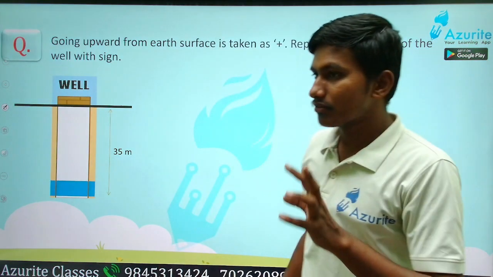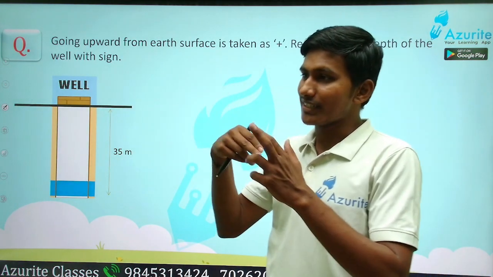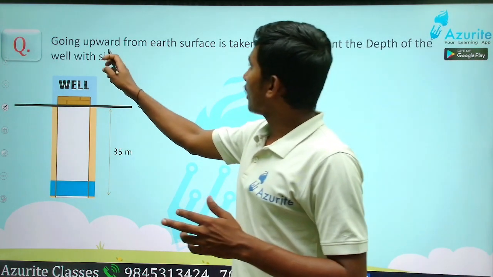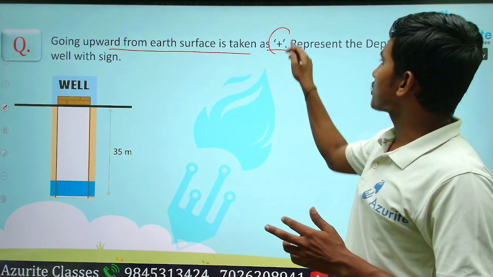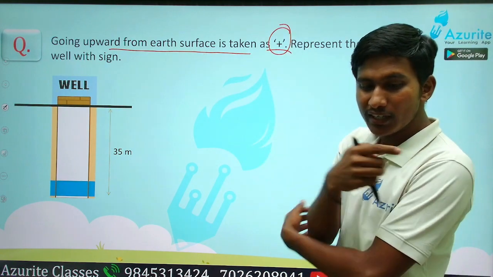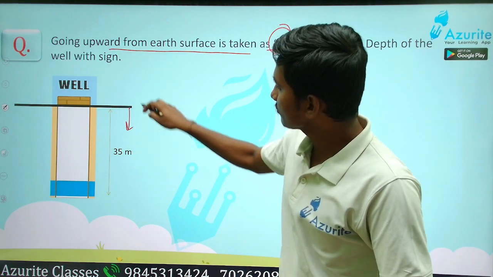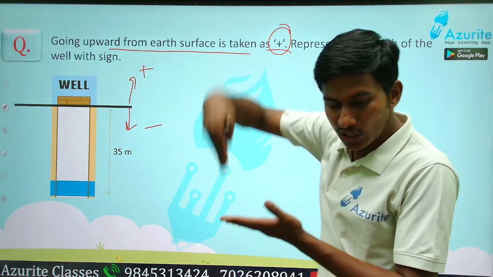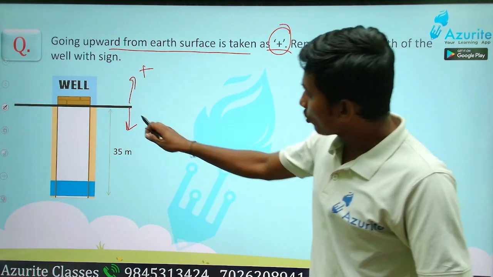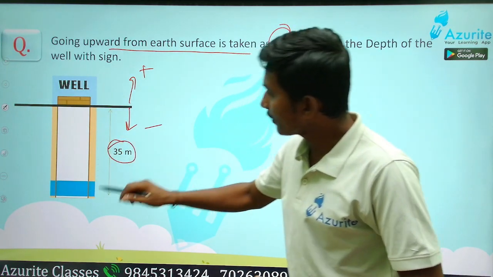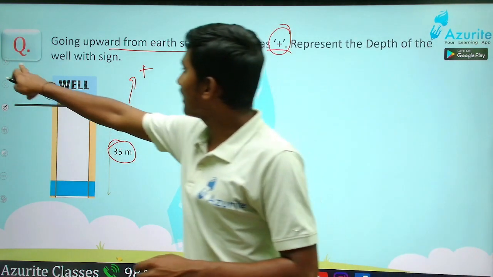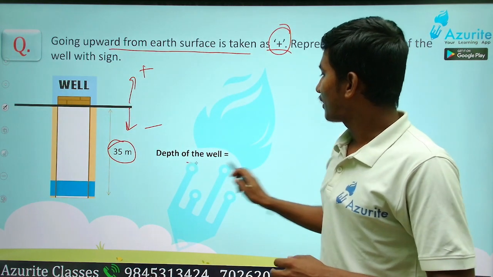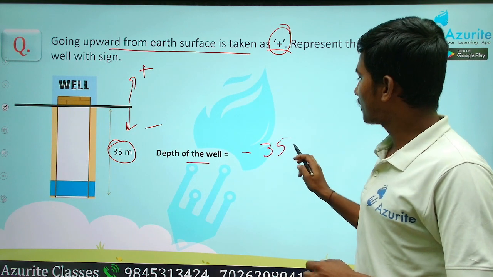I told you opposite, isn't it? So here, the upward direction is taken as positive. So downward will be what? Downward will be negative. Opposite, negative. So this well is downward, dug in the ground. How can we represent this? 35 meter it is written. So what will be the depth of the well? Yes, the height of the well will be minus 35 meter.